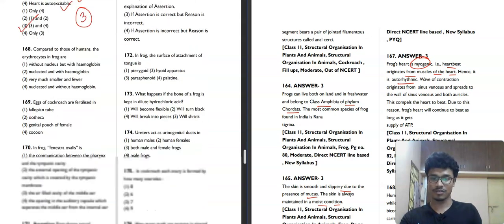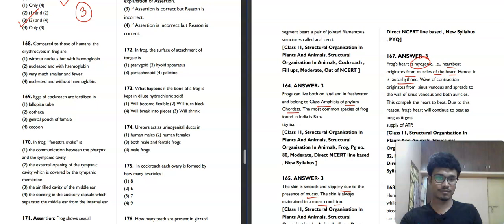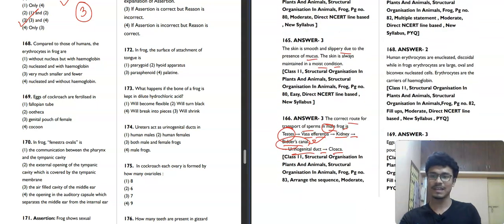Now moving towards the next question, question number 168. It is saying that compared to humans, the erythrocytes in frog are: without nucleus but with hemoglobin, nucleated and with hemoglobin, very much smaller and fewer, or nucleated and without hemoglobin. So what is the difference between the erythrocyte of human and frog?